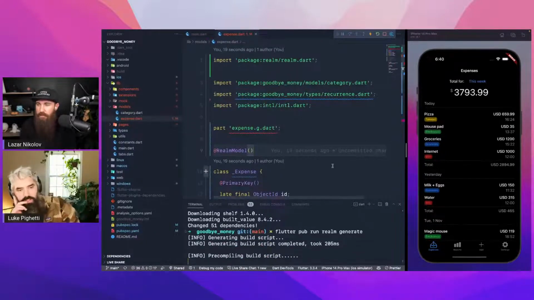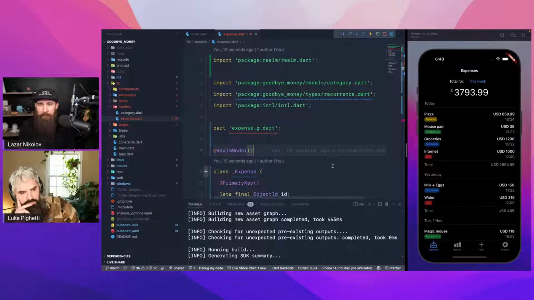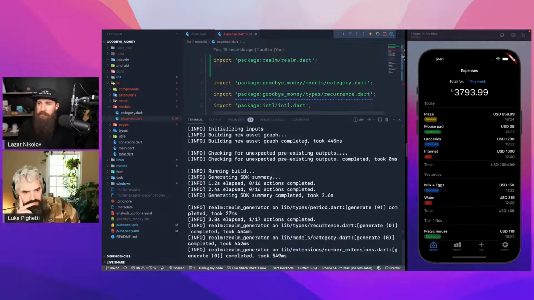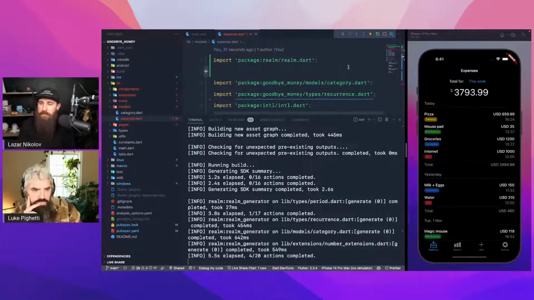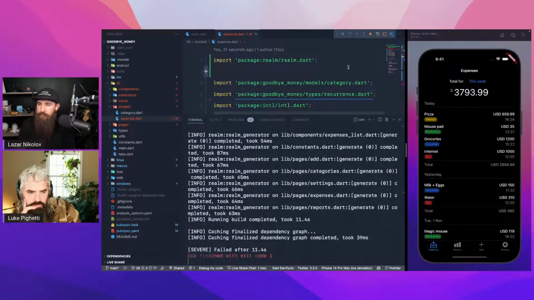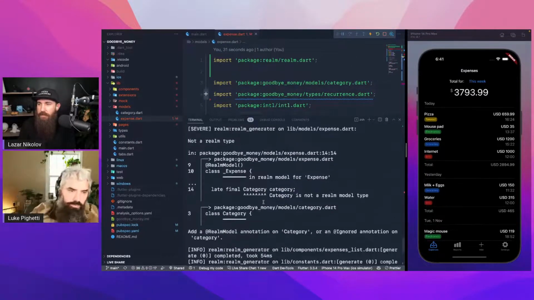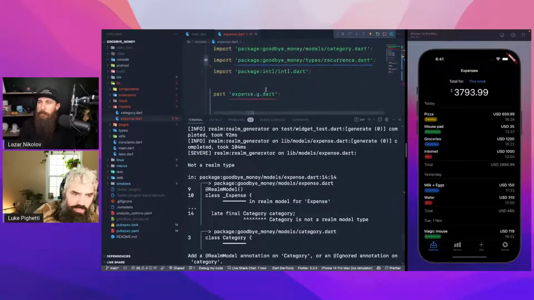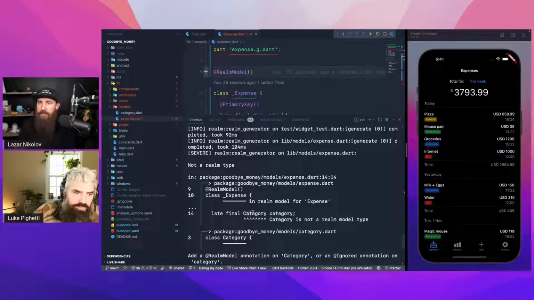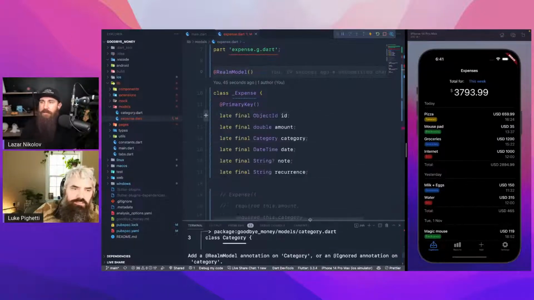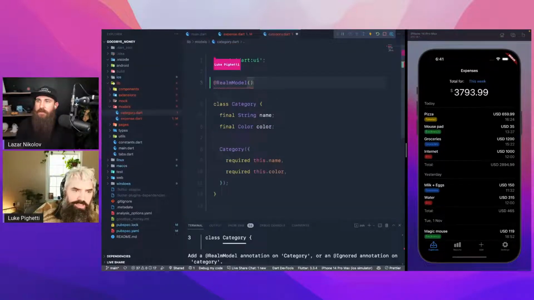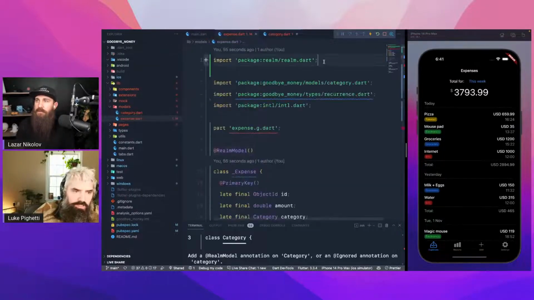Recompiling builds. Okay, so it is using build runner behind the scenes. They must have just given us a nice command to access it. Okay. Let's see here. Failed. All right, so it's got an error. What do we got? Right, so now your category needs to be marked as well. Because it doesn't know how to serialize, or it doesn't know how to handle that. Yeah, it makes sense. Okay, so let's get the category. And then you'll have to add the part in that one as well.